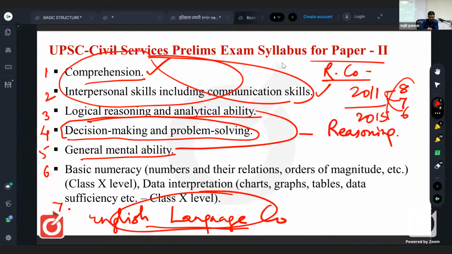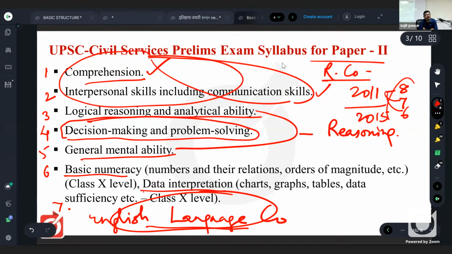Last but not the least, the 6th point that is given, basic numeracy. In brackets it is given: numbers and relations, orders of magnitude, etc. That is class 10 level. It is nothing but maths. That is, all 3 branches together: arithmetic, algebra, and geometry. So here also it is class 10 level.